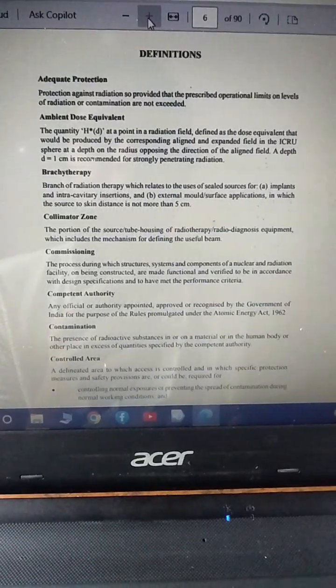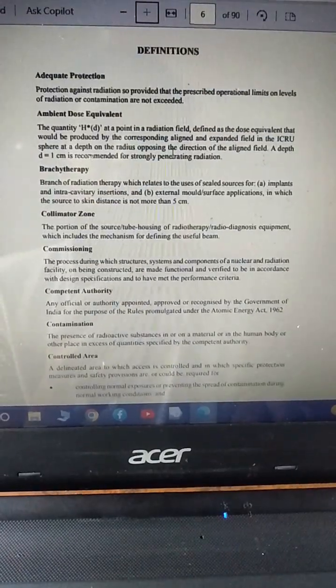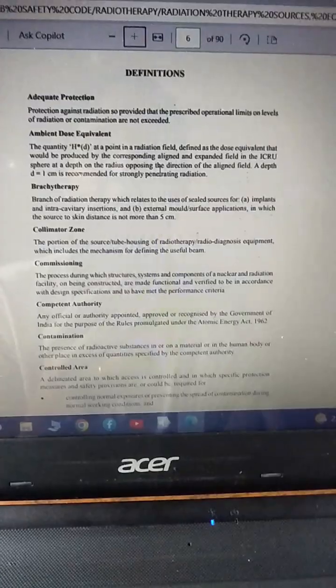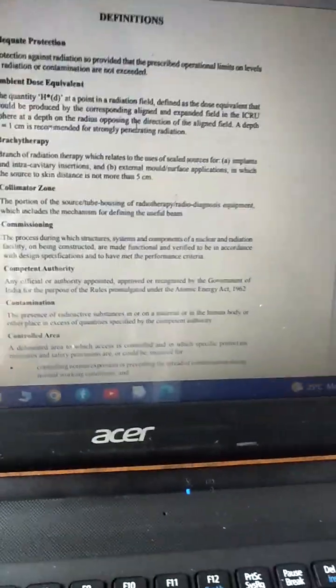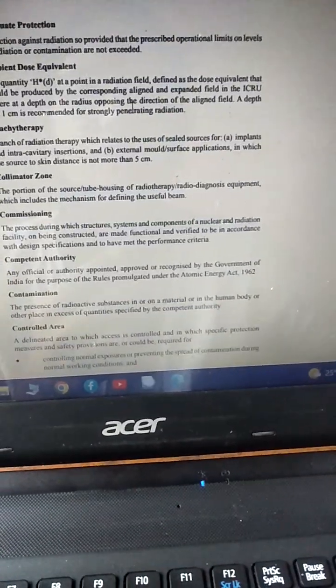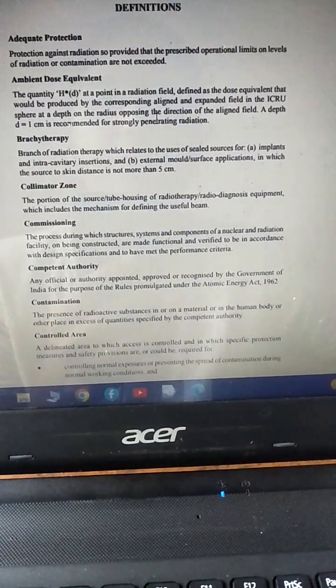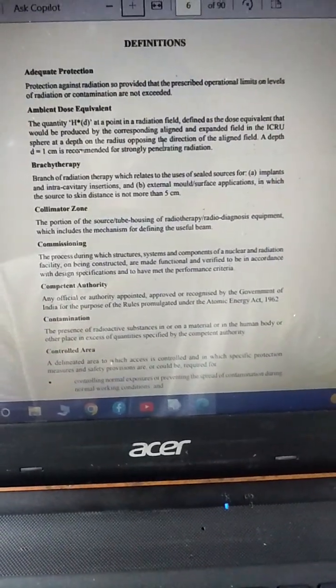So let's get started. From the first page, we need to know some words, such as ambient dose equivalent. We have to know what ambient dose equivalent is. These questions must be there in your AERB examination. Ambient dose equivalent, the first one, is the quantity H*(d) at a point in a radiation field, defined as the dose equivalent that would be produced by the corresponding aligned and expanded field in the ICRU sphere, at a depth d on the radius opposite to the direction of the alignment.